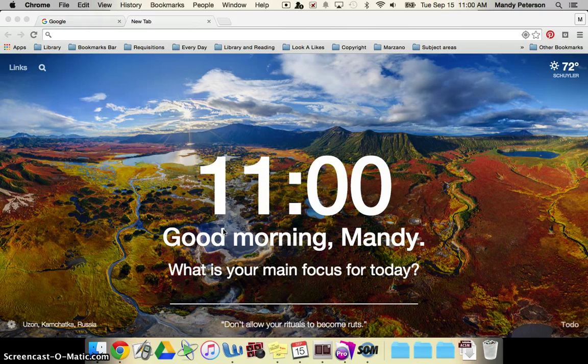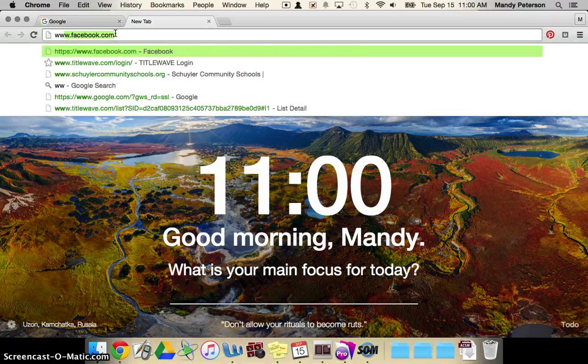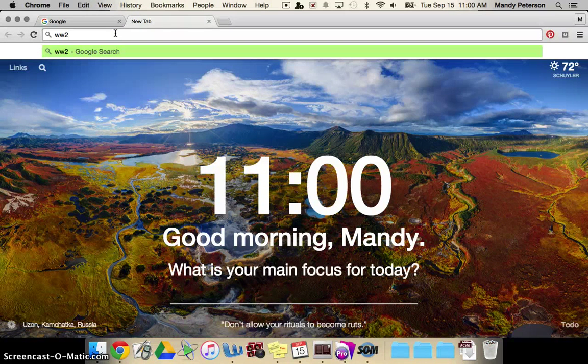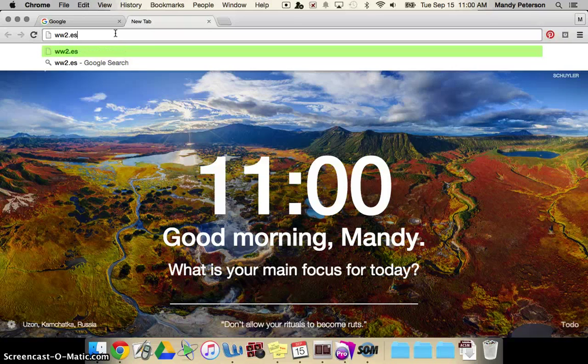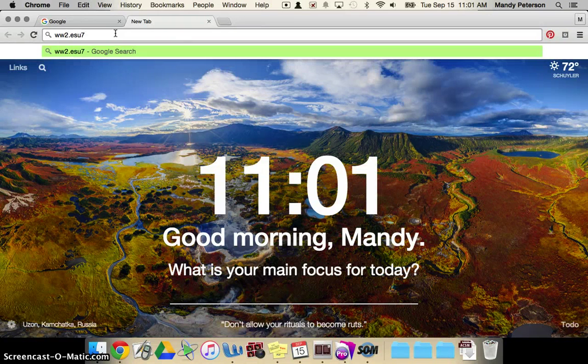I'm going to be doing this on my computer screen. It will look a little different on your iPad, but the basics remain the same. Go ahead and go to Safari on your iPad. Get ready to type in an address, which is www.esu7.org.